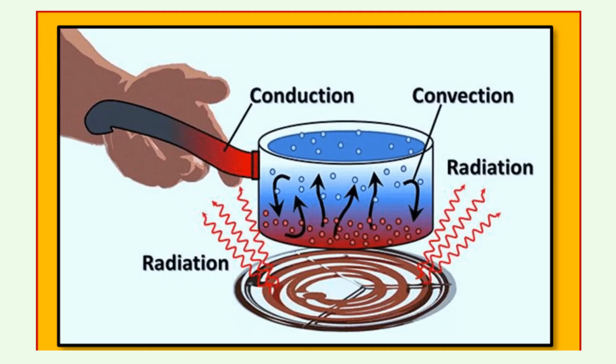Here you can see a diagram of the various processes which I have explained. Conduction. You can see a kettle handle getting hot. Convection. You can see the rising of air and water bubbles. Radiation. That is the pan emitting heat, which is called radiation.